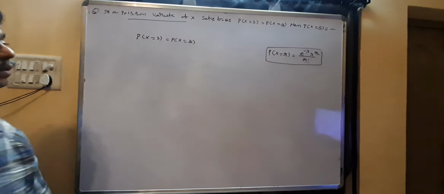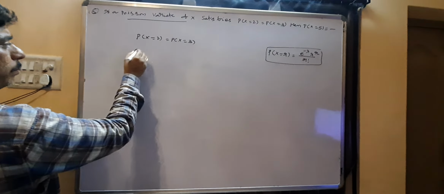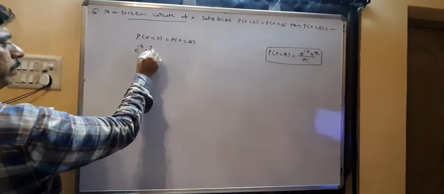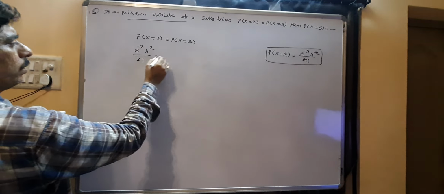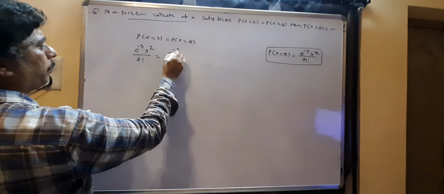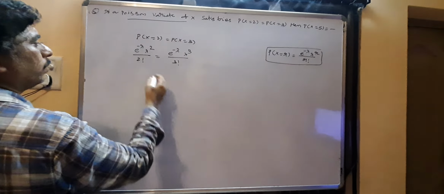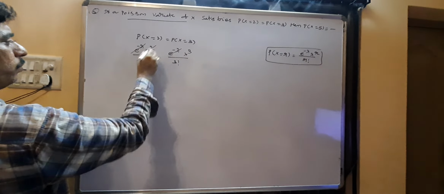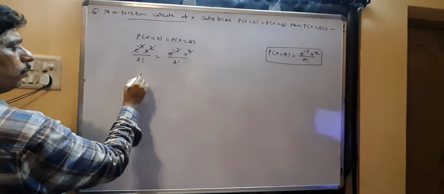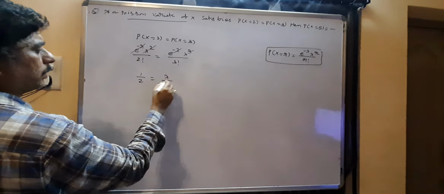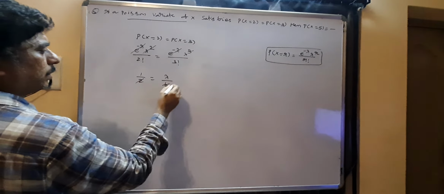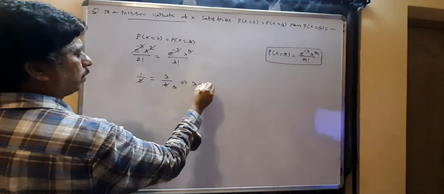Here r is 2. So substitute in the formula: e power minus lambda, lambda square by 2 factorial equals e power minus lambda, lambda cube by 3 factorial. E power minus lambda cancels, and lambda square cancels. 1 by 2 equals lambda by 6, since 3 factorial is 6. So lambda equals 3.